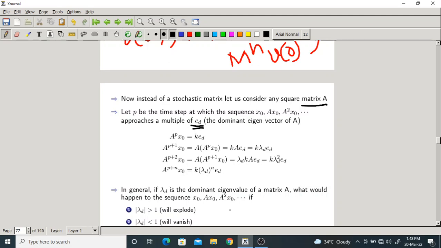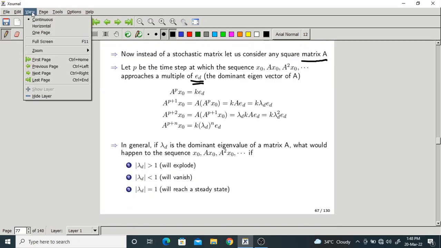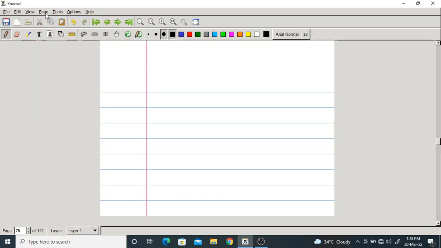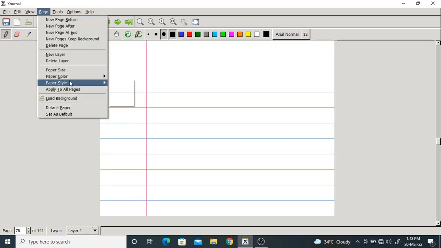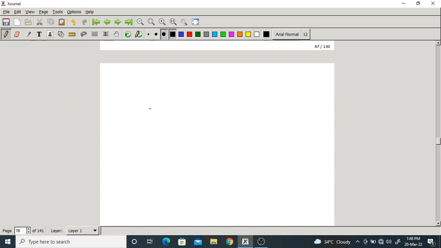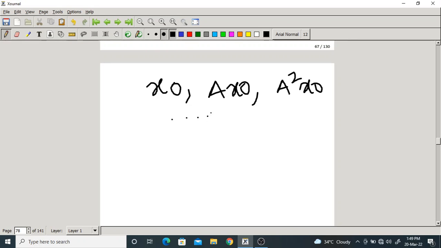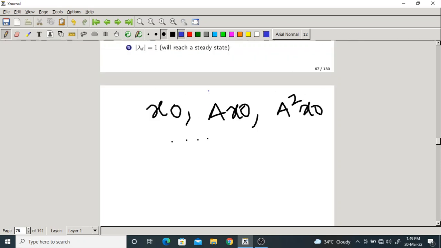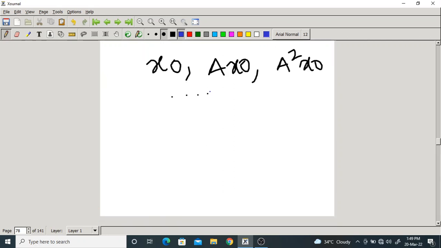Now what is the sequence? I have taken x naught, A into x naught, A square x naught, and so on. Now what I have assumed is it converges to k ED after a time step of P, which means A to the power P x naught equals some k into ED.